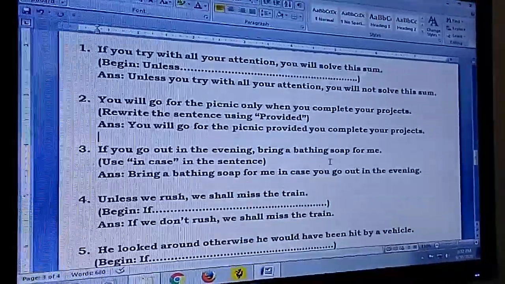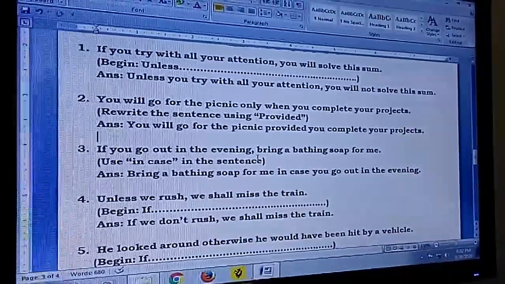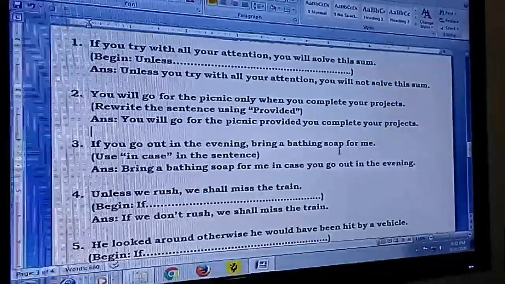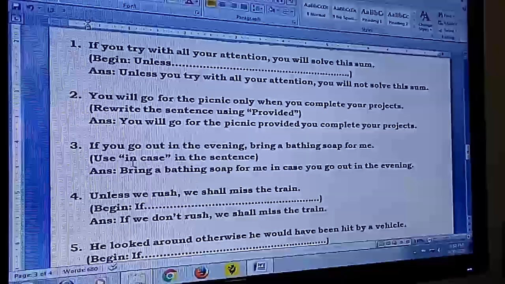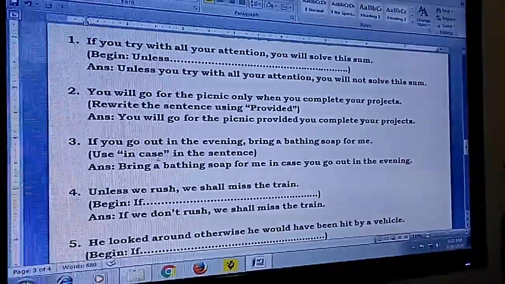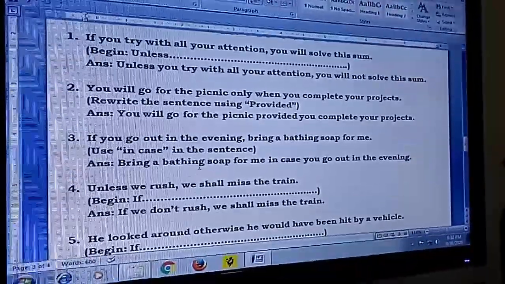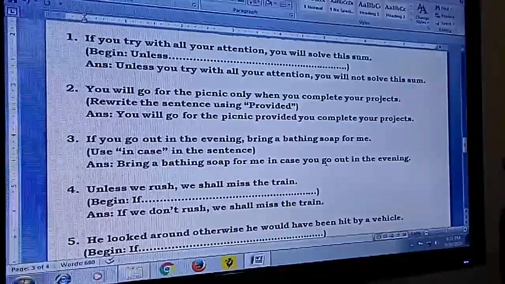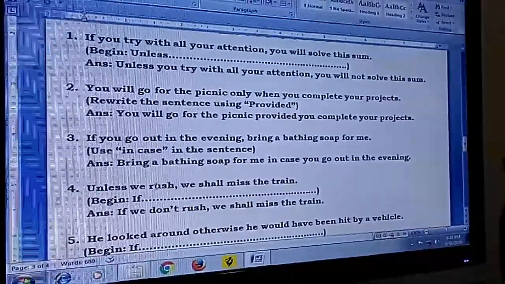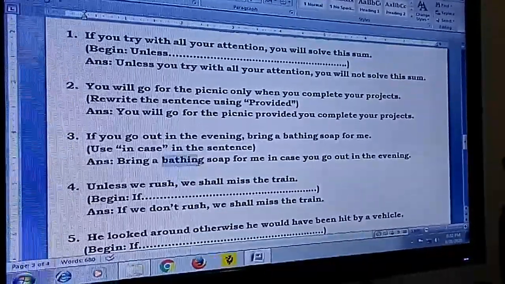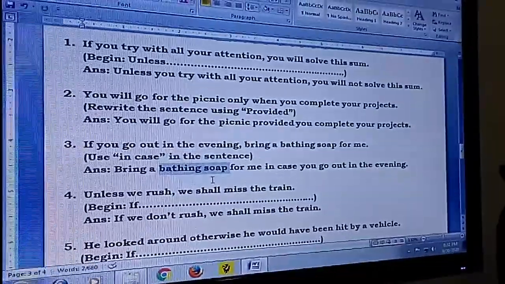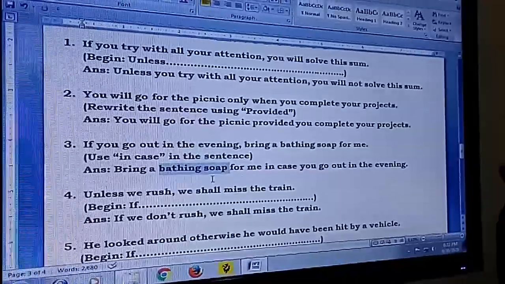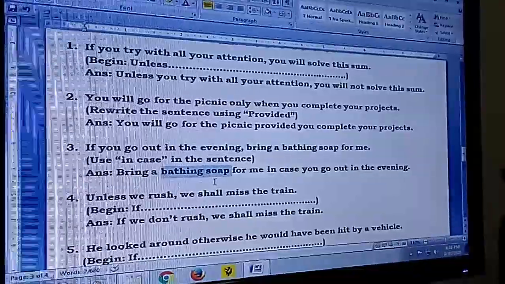Third sentence, if you go out in the evening, bring a bathing soap for me. Obviously, in case. So, bring a bathing soap for me in case you go out in the evening. Now, many of you pronounce this word wrongly. Bathroom, correct. But bathe, the word is B-A-T-H-E.